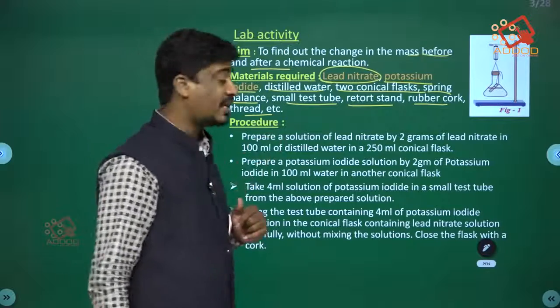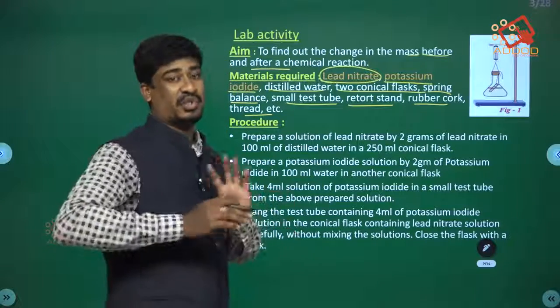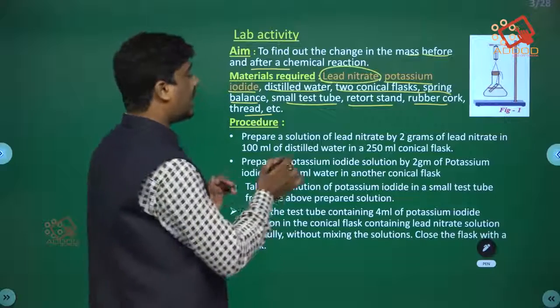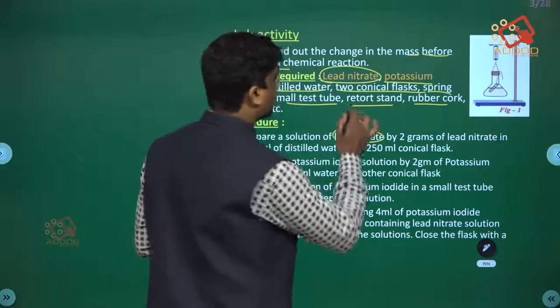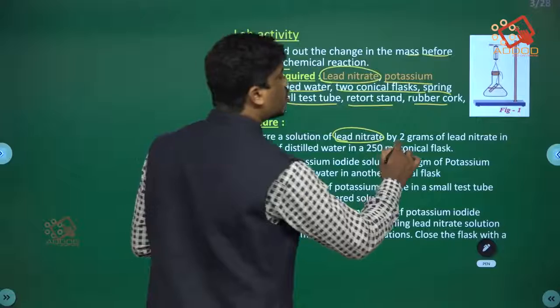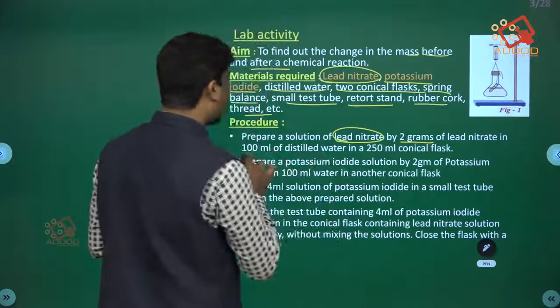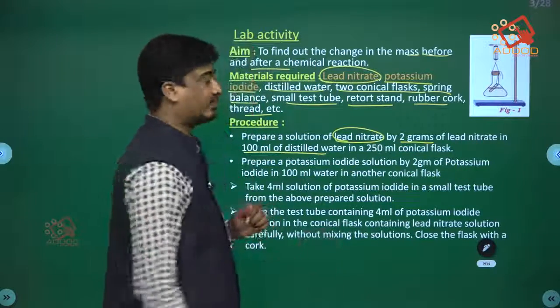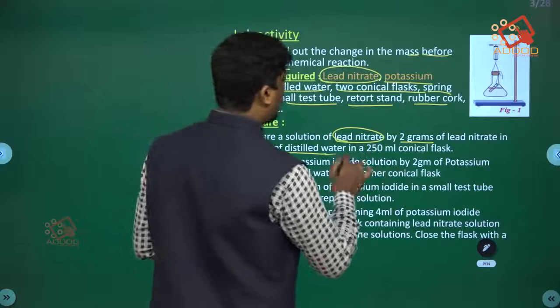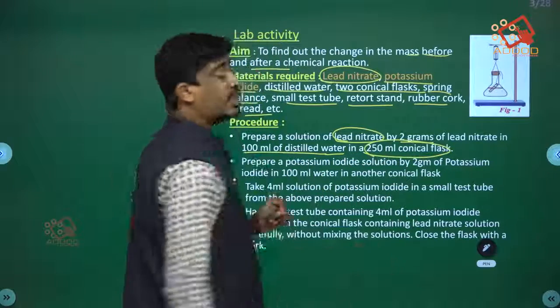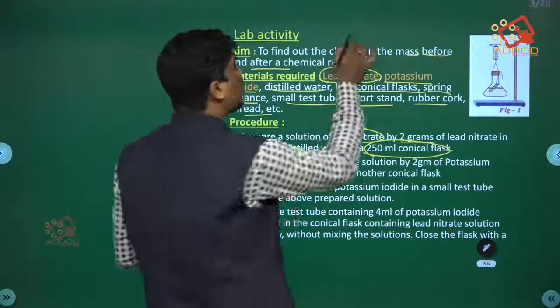And the procedure: at first we need to prepare solutions, isn't it? Prepare a solution of lead nitrate by dissolving 2 grams of lead nitrate in 100 ml distilled water in a 250 ml conical flask.